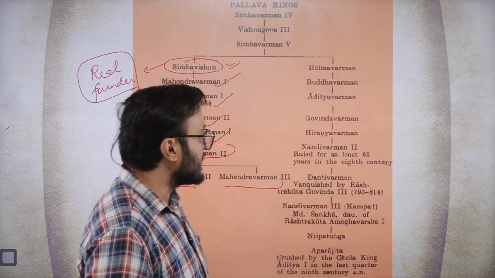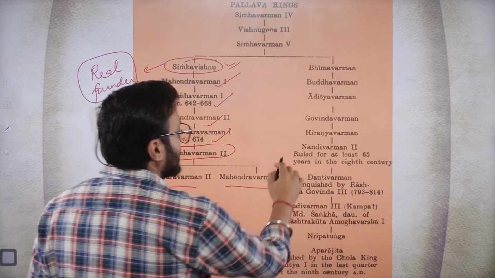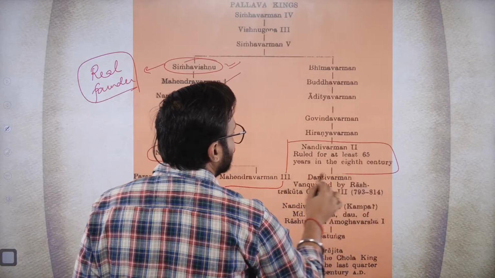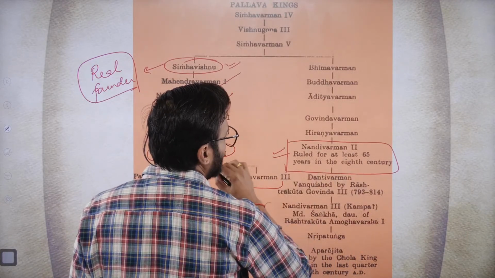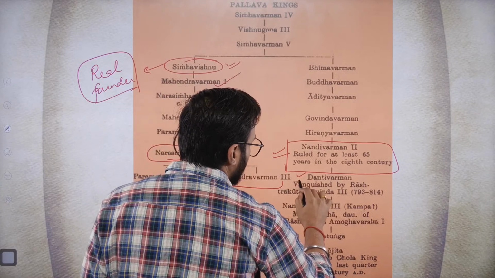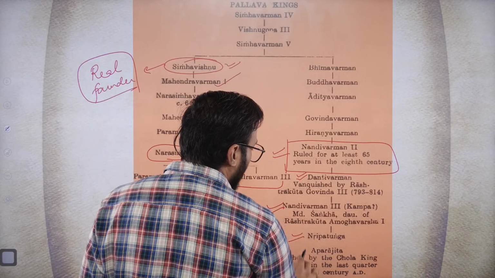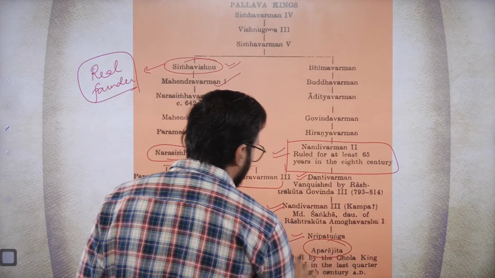However, this dynasty would be supplanted by the cousin Pallavas, namely Nandi Varman second, then Danti Varman and Nandi Varman third, then Nripatunga, and finally Aparajita.